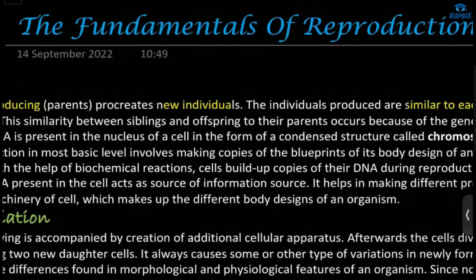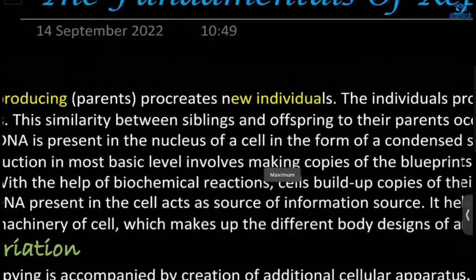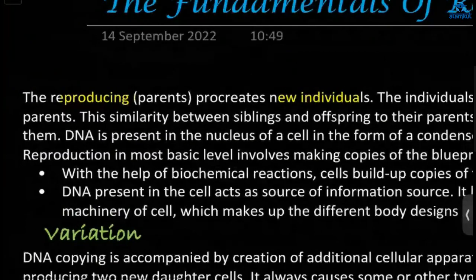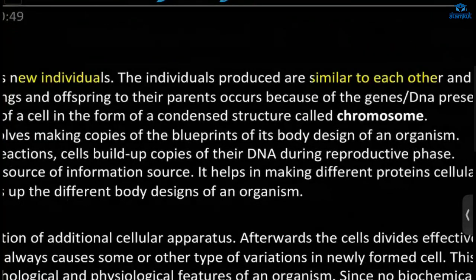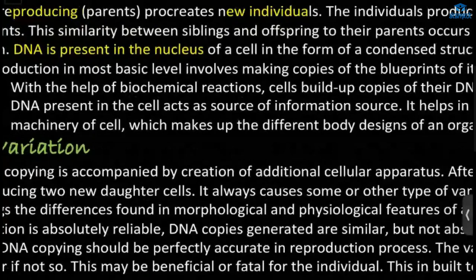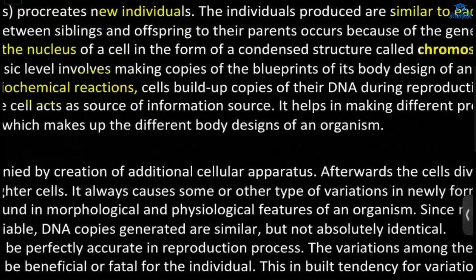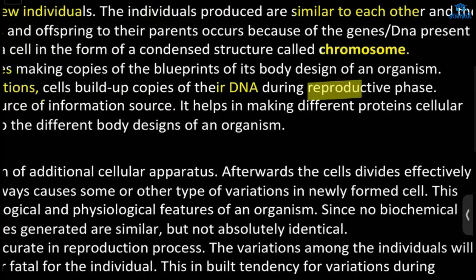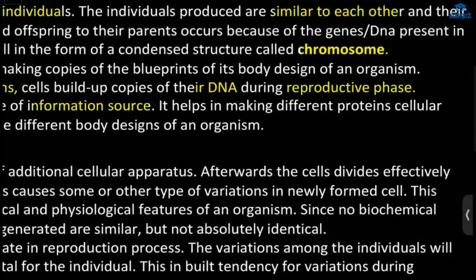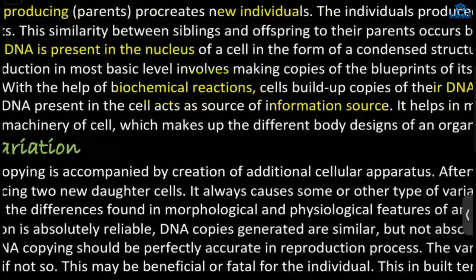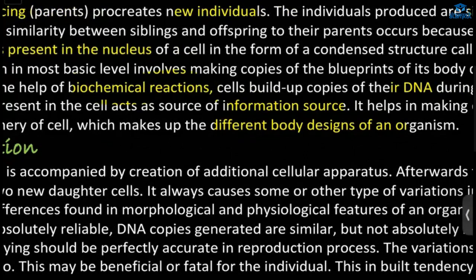Why is there similarity? Because DNA is passed from one generation to the next, and the DNA is present in the nucleus of the cell, in a condensed structure called chromosome. There will be biochemical reactions and cells will build their DNA copy during the reproductive phase. Then the DNA will act as a source of information. Because of that, it will make different proteins. So there will be different body designs of an organism, according to the protein, according to the instruction.